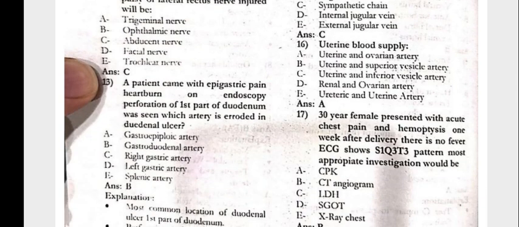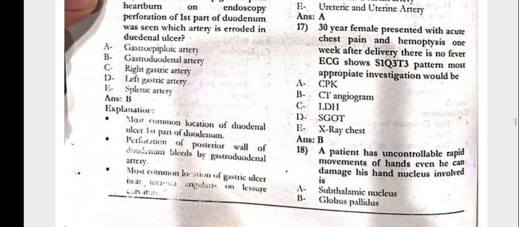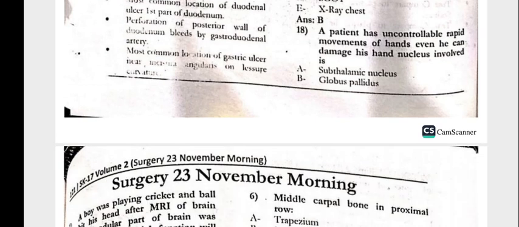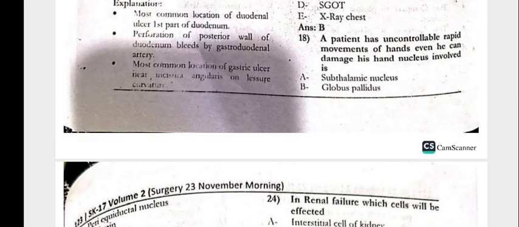Uterine blood supply is the uterine and the ovarian artery. A 30-year-old female presented with acute chest pain and hemoptysis 1 week after delivery. There is no fever. ECG shows the S1Q3T3 pattern. What is the appropriate investigation? The CT angiogram; pulmonary embolism is suspected here. The patient has uncontrollable rapid movement of hands, and he can even damage his hands. Nucleus involved? It would be the subthalamic nucleus.